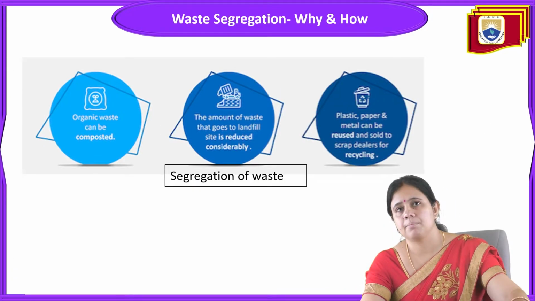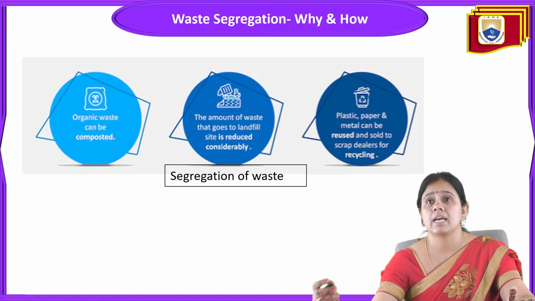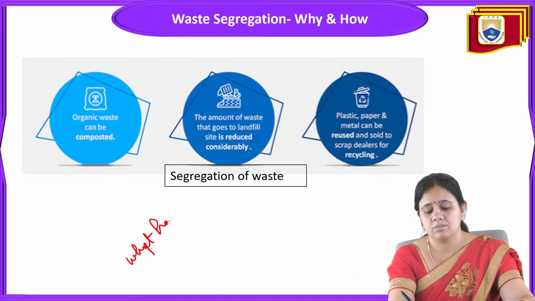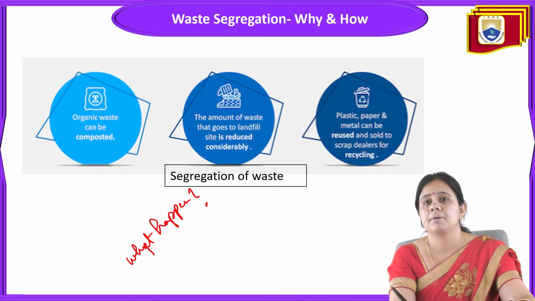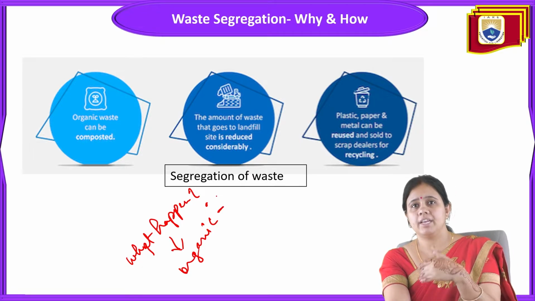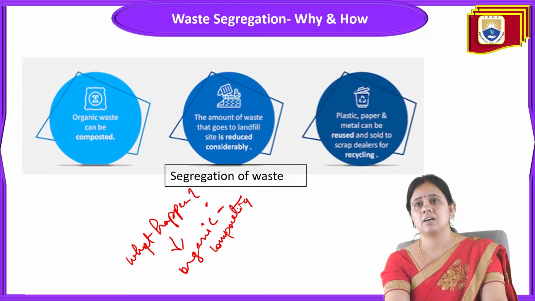Now comes the next topic, segregation of waste. If we segregate waste, what happens to the segregated waste? First, segregated organic waste can go for composting. Next, the amount of waste that goes to the landfill site is reduced considerably.